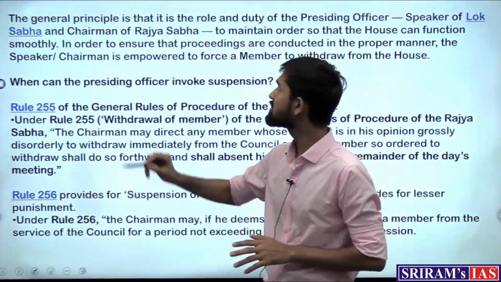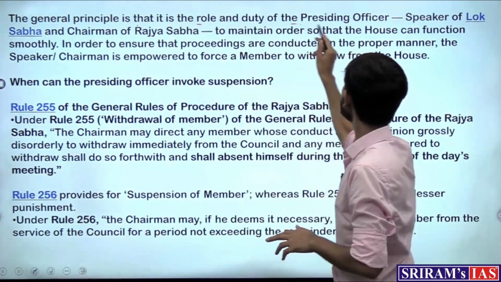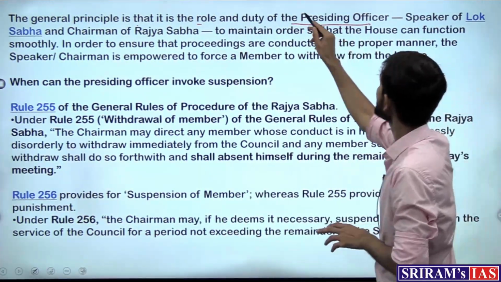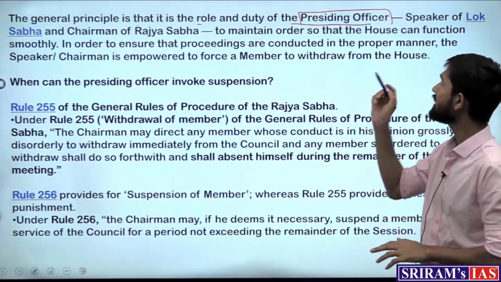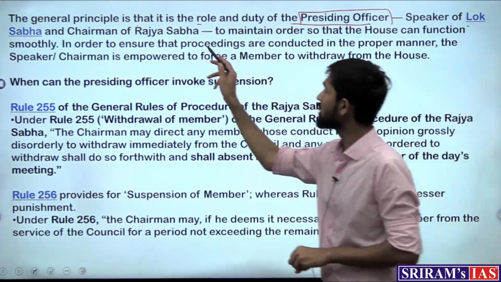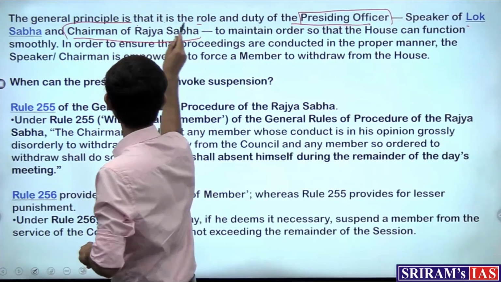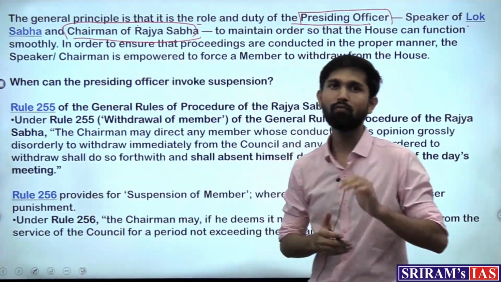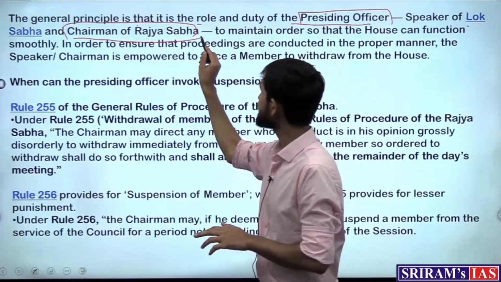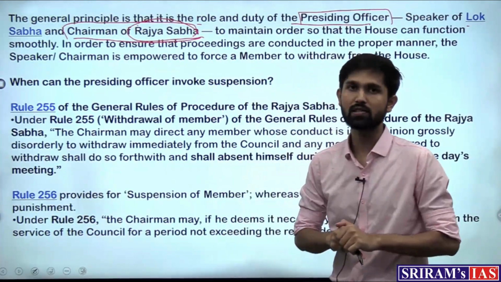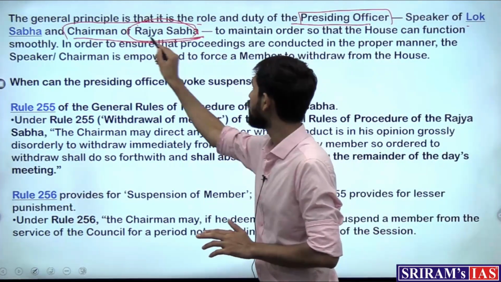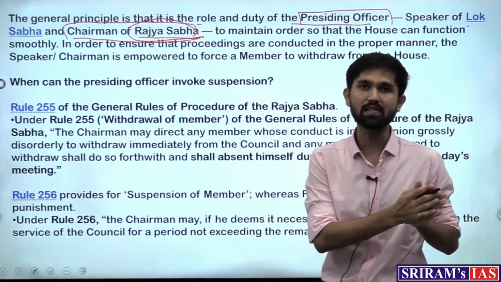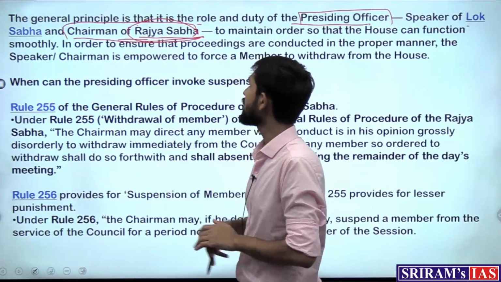Now the general principle is that of the role and duty of the presiding officer. Who is the presiding officer? In case of the Lok Sabha, he is known as the speaker, and in case of the Rajya Sabha, he is known as the chairman. Who is the ex officio chairman of Rajya Sabha? Vice President, right? So the Vice President becomes the presiding officer of Rajya Sabha. Up until now, we used to see Venkaiah Naidu presiding over Rajya Sabha. So he is the Vice President, and he is therefore also the chairman of Rajya Sabha.